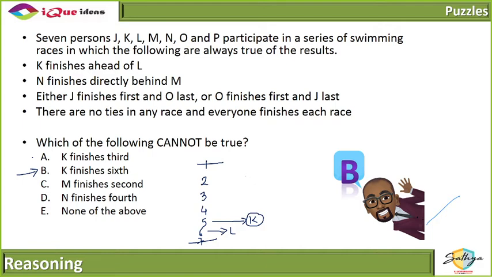C is also false, that M finishes second. Let's see. So we have 1, 2, 3, 4, 5, 6, 7. We have either J or O occupying this place. Okay. M को second डालने में क्या है? M अगर यहाँ पे डालूंगा तो N को यहाँ पे डालना पड़ेगा. K finishes ahead of L. यहाँ पे डाल सकता हूँ. जो बचा